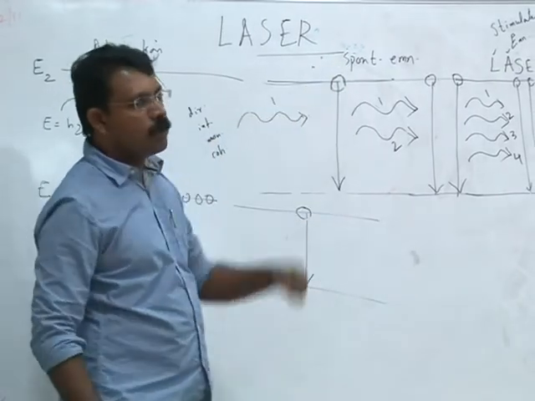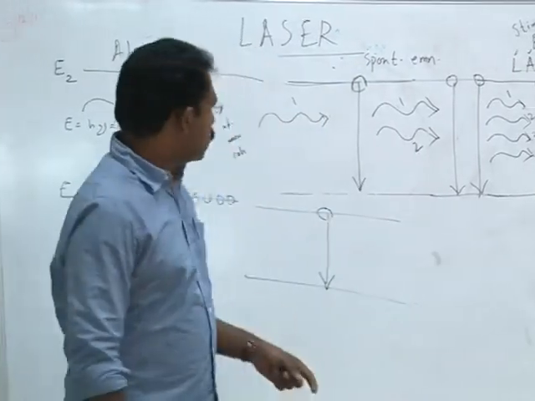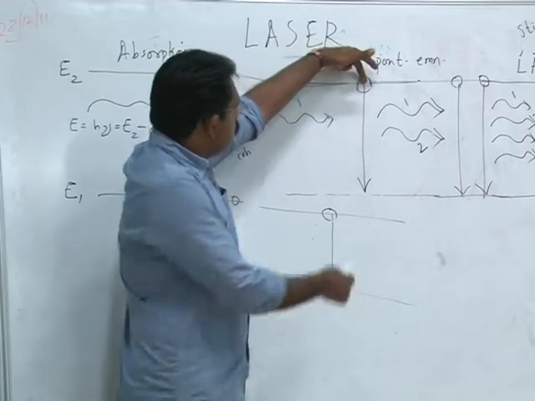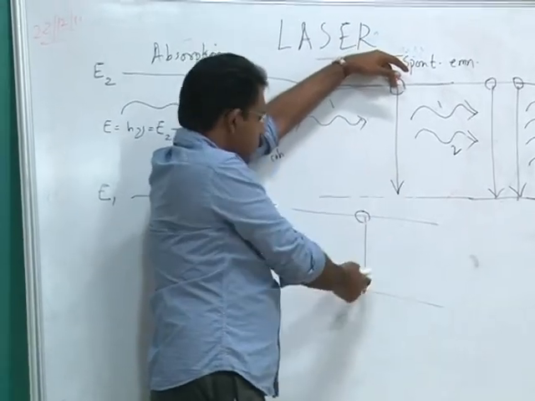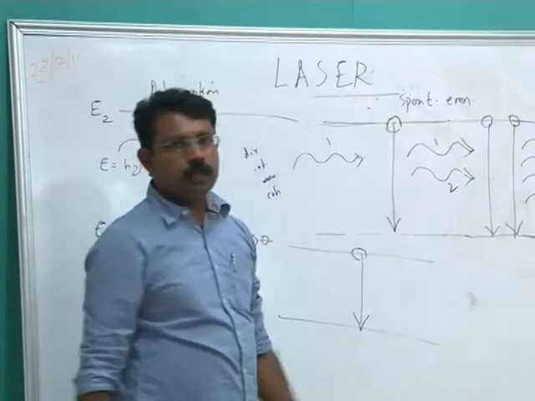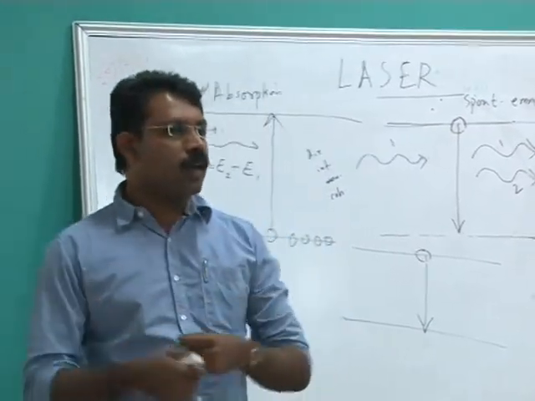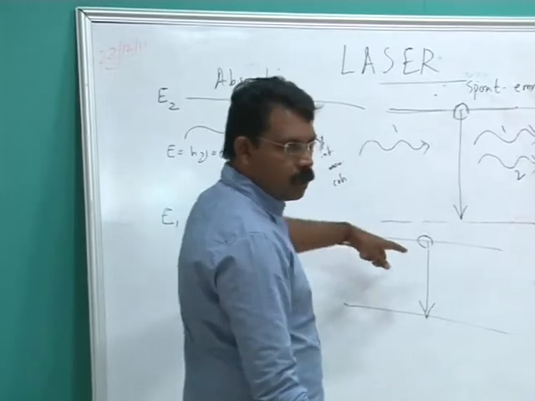Whereas in the case of stimulated emission, what is happening is that I am stimulating this atom to go to the ground state with the help of a photon. That is the essential difference between spontaneous emission and stimulated emission. The process is an artificial one, not natural. Here it is a natural process.